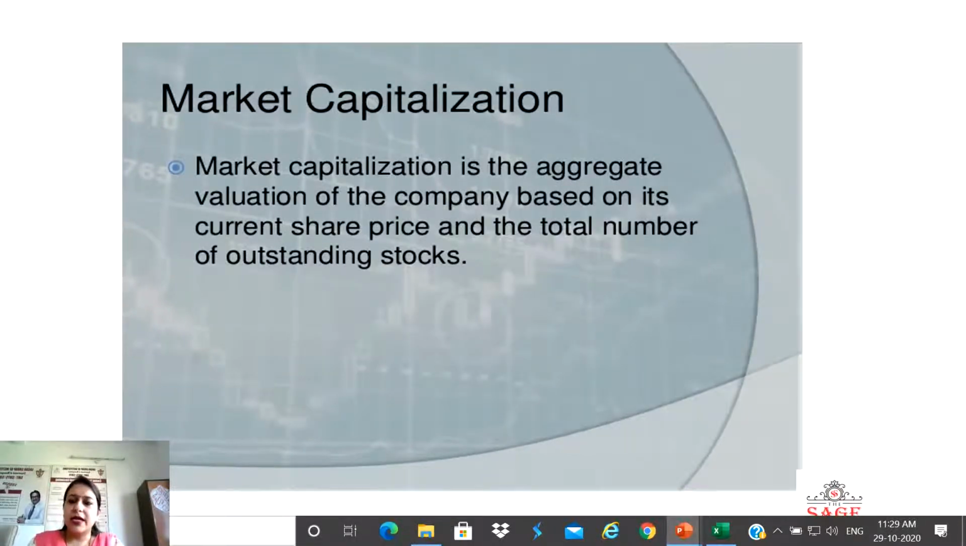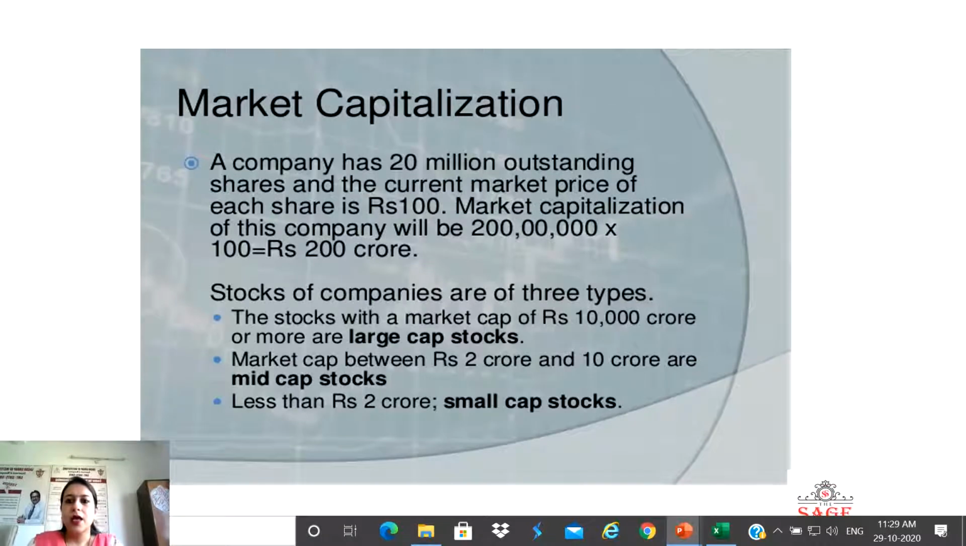As you all know, market capitalization is the aggregate valuation of the company, or the multiplication of the outstanding shares with the current share price of each company. Now see the example. A company has 20 million outstanding shares, for example, and the current market price of each share is 100. So the market capitalization which comes is 200 crores.